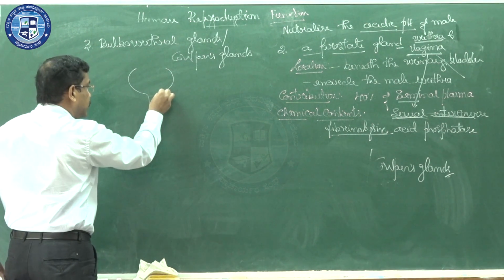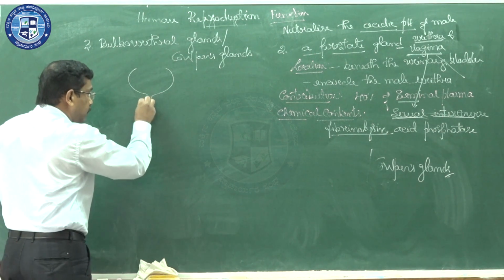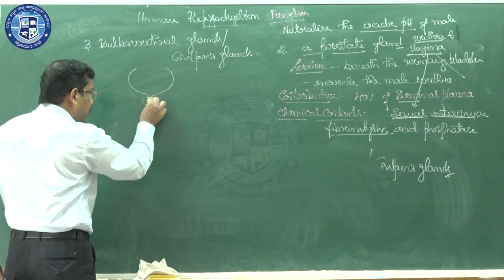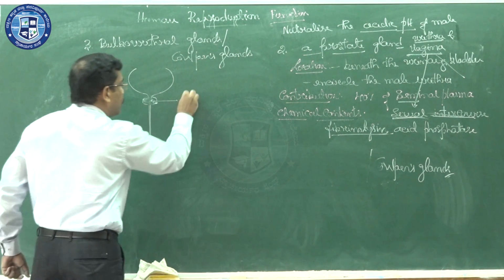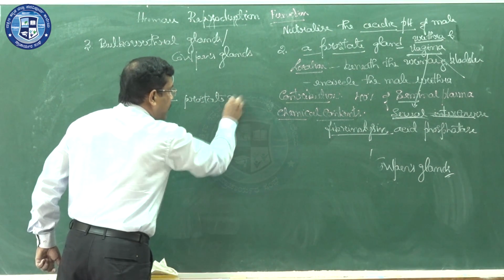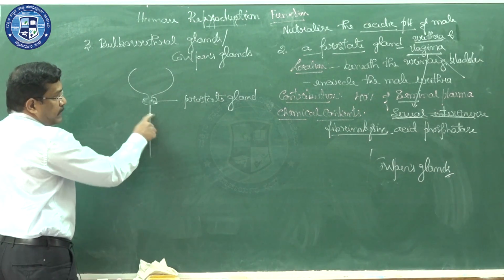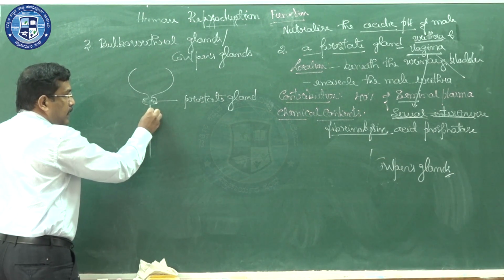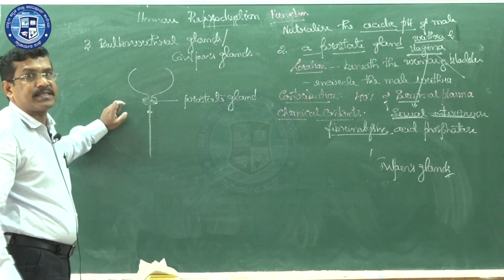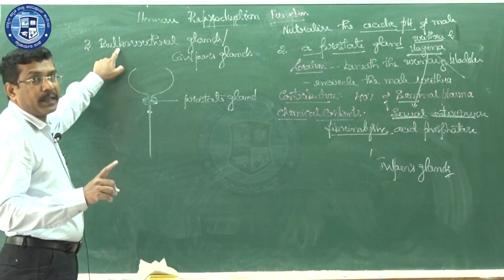There is a male urethra like this, and in this region it will be encircled by the structure called the prostate gland. The prostate gland will be single. Now, below the prostate gland and on either side of the male urethra, we come across two peanut-sized glands, which make one pair. That is nothing but the bulbourethral gland.